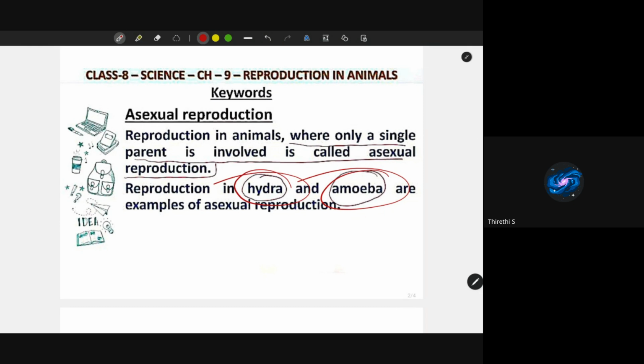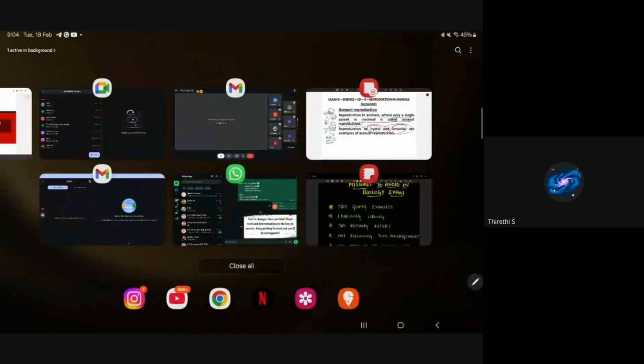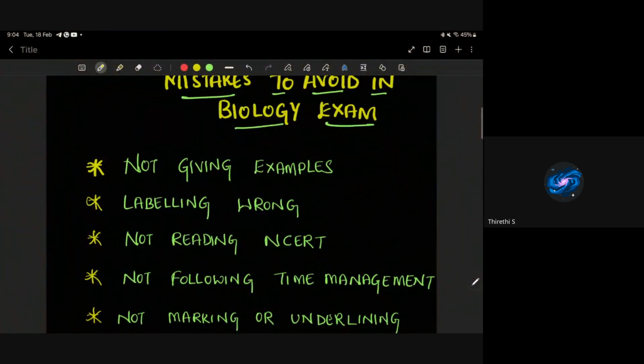Asexual reproduction happens in these, right? Yes, ma'am. This is one mistake. Please don't avoid that, okay? And one more thing, the second one, labeling wrong. The diagrams are very, very, very important in biology, children. Each and every diagram you have to go through. I will also be sending some important diagrams and the methods to label and draw them. Please go through them after the class. So labeling wrong is a big mistake which children mostly make.